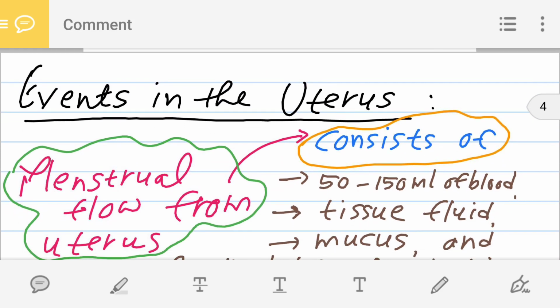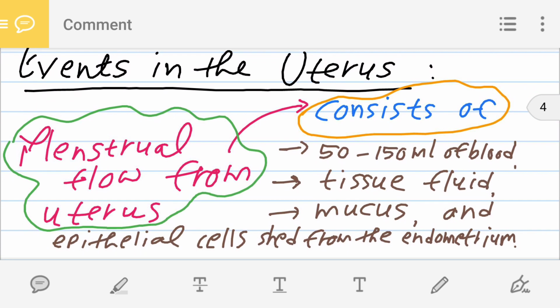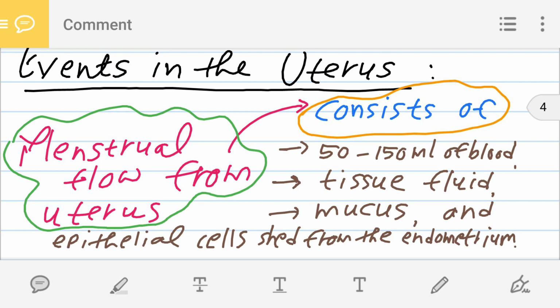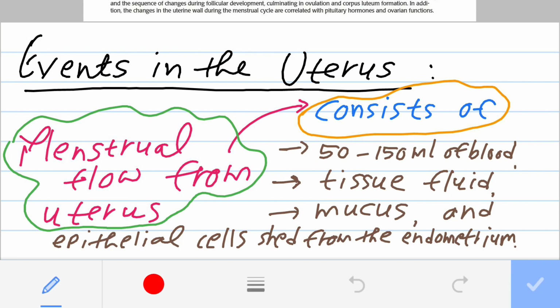the events in the uterus. What are the events that take place in the first phase? During menses, what is happening to the uterus? From the vagina, the menstrual flow comes out. The blood that comes out from the vagina during menses is known as menstrual flow.